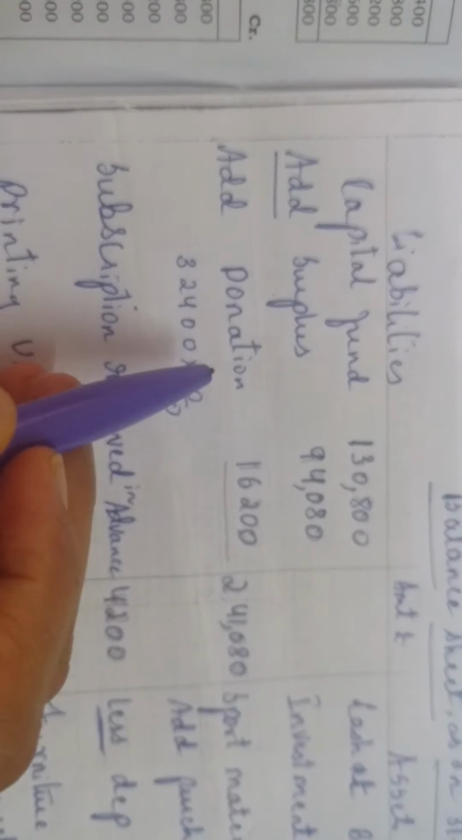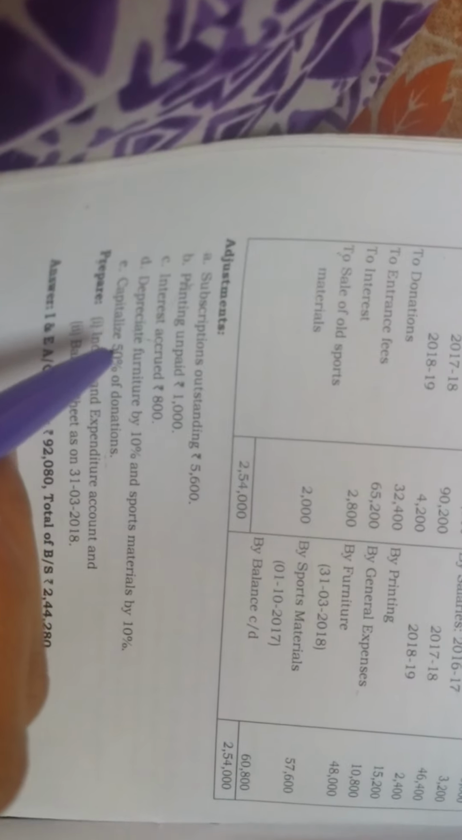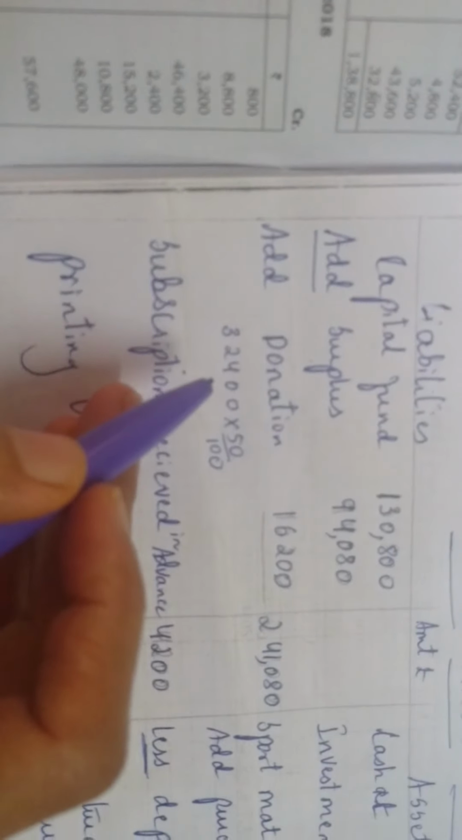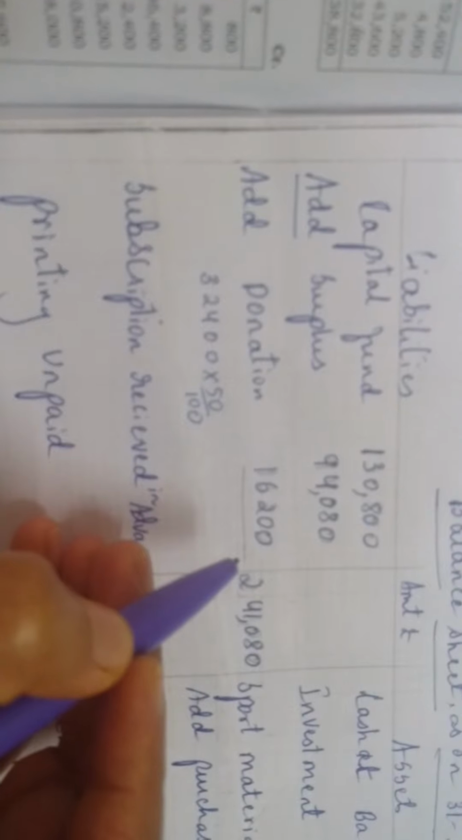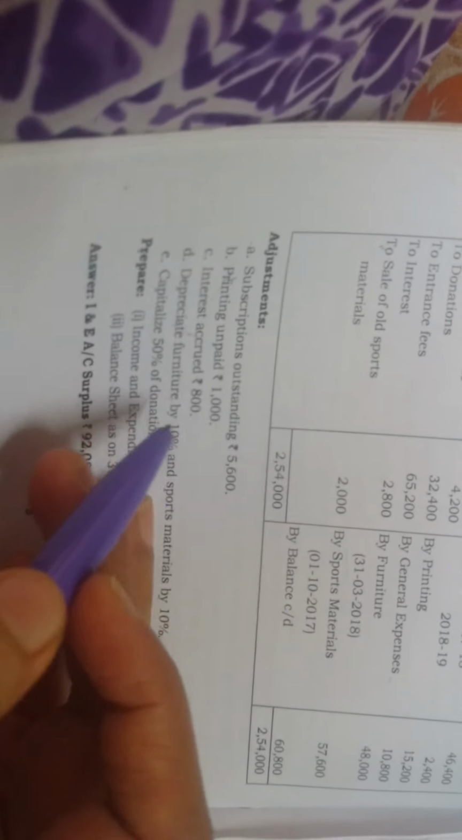Next, to the capital fund you have to add your donation. See what they have told about donation in the question: donation capitalized 50%. So how much was the donation amount? Check in the question. That is 3,32,400 into 50 by 100, which will give you 16,200. And entrance fees, actually you have to add, but they have not given anything in the adjustment about entrance fees, so you are not adding here.